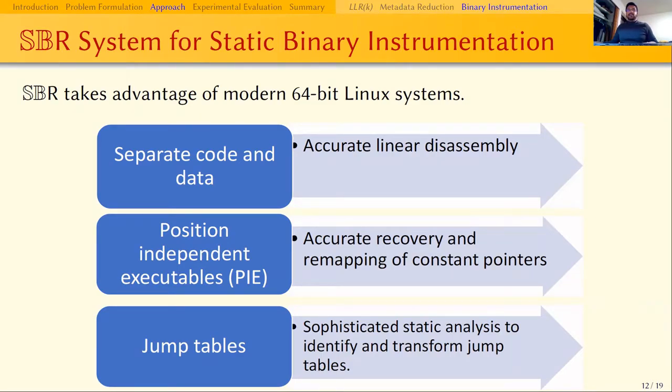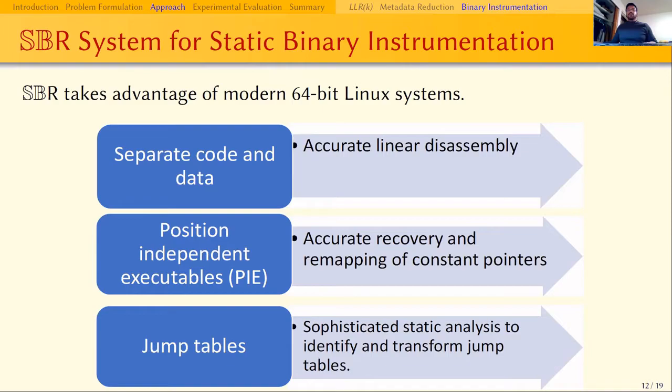Before I go ahead to discuss our experimental evaluations, let me give a brief summary about our instrumentation approach. SBR takes advantage of modern 64-bit Linux systems. Our first observation is that modern compilers separate code and data, which means we can employ a linear disassembly and still achieve correctness. Secondly, recent versions of Unix systems have started using position-independent executables or PIE binaries. An inherent property of PIE binaries is that they have relocation information. This piece of metadata records all constant pointers and can be used to our advantage.